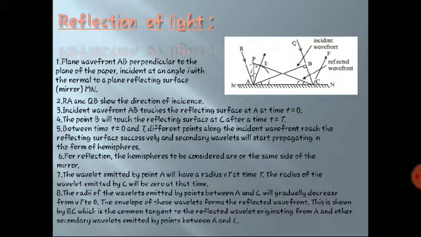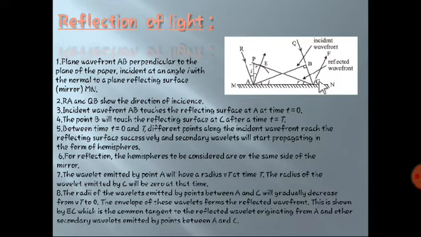The points we covered in the last slide, we are applying over here, so this is only an application. The wavelet emitted by A has radius vt at time t, and the radius of the wavelet emitted by C will be 0, because A already started emitting, but B has not yet reached point C, so nothing is emitted there.